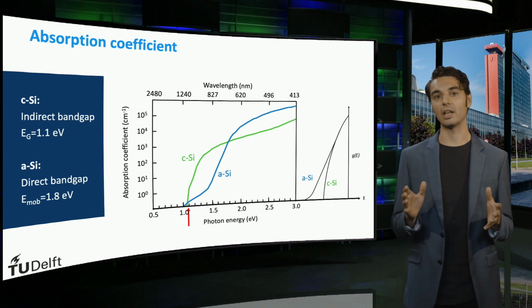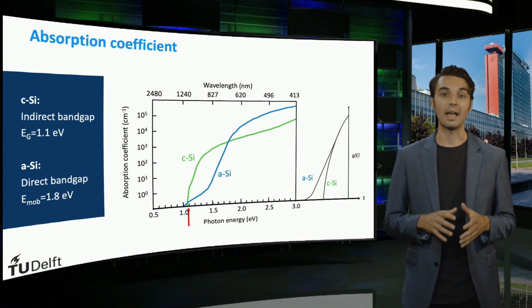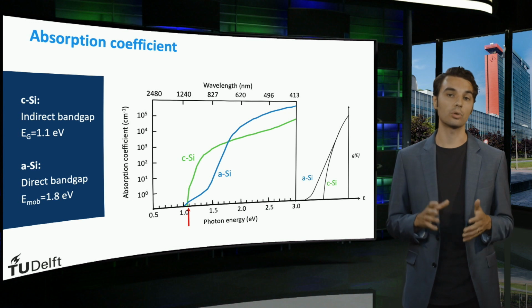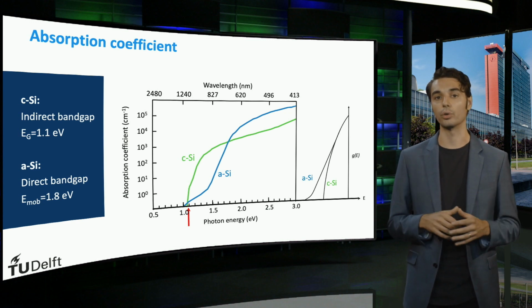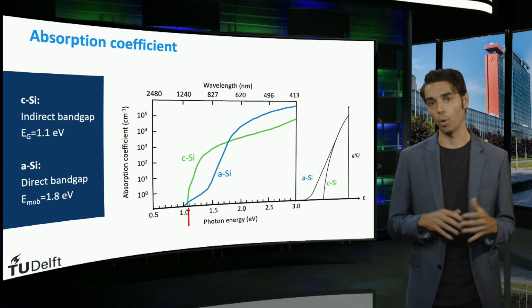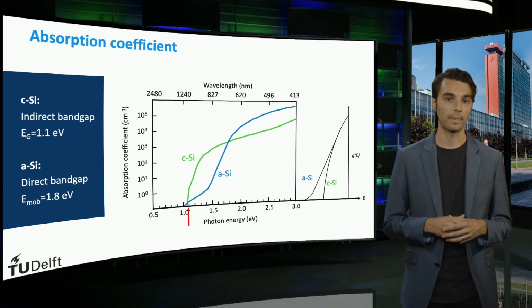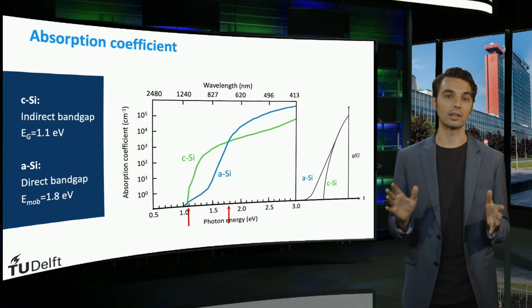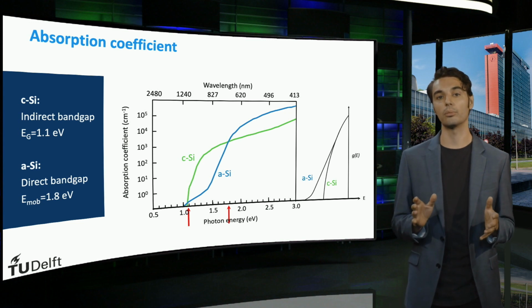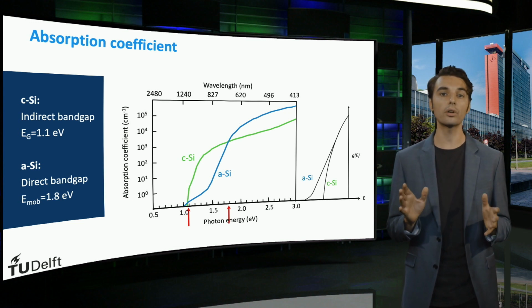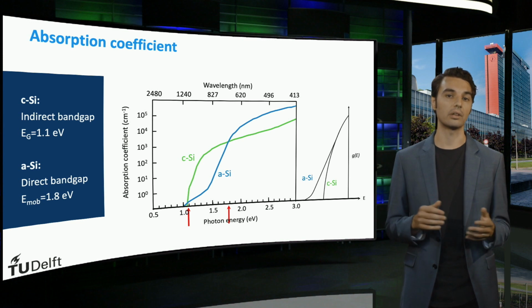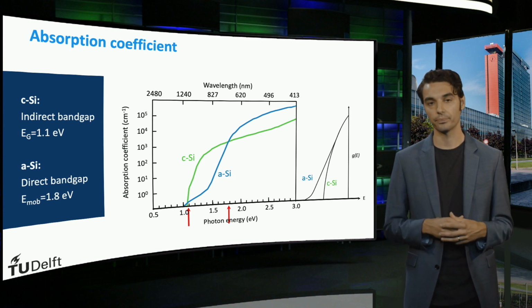Due to the defect states and band tails of amorphous silicon, electrons can already be excited to the conduction band at very low photon energies. Amorphous silicon therefore already starts absorbing from very low energy levels. Starting from 1.8 electron volts, the absorption coefficient of amorphous silicon becomes at least an order of magnitude larger than that of crystalline silicon due to the direct bandgap.